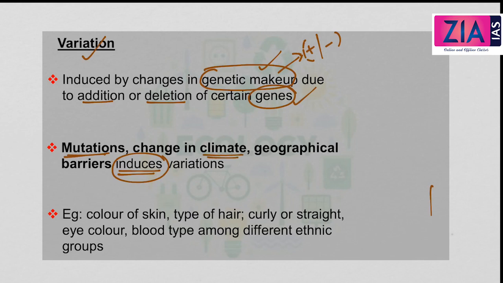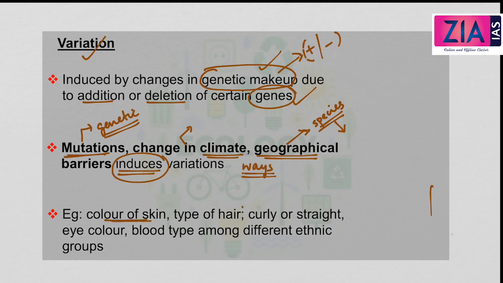These are the ways by which variation happens. One is mutation, second is change in climate, third is geographical barriers. Mutation means change in the genetic character of an individual or of a particular organism. Next is change in climate or geographical barrier. For example, if a particular species or organism is geographically isolated, then the scope of interacting with the other organism reduces, therefore variation can happen.